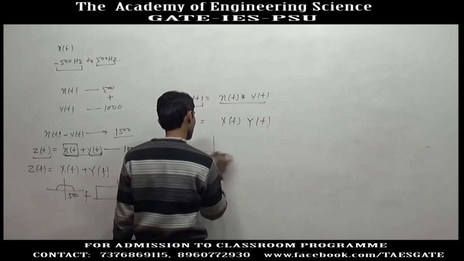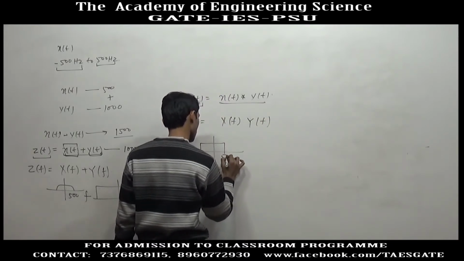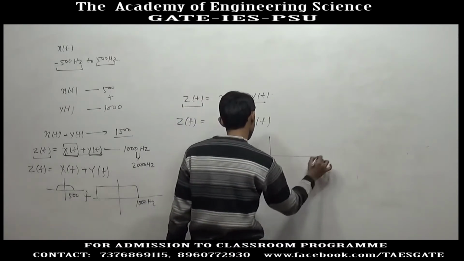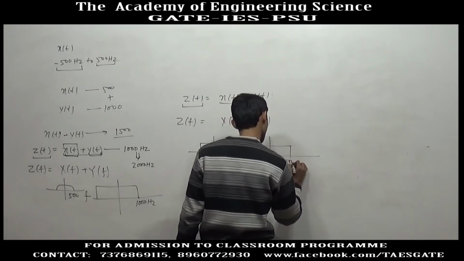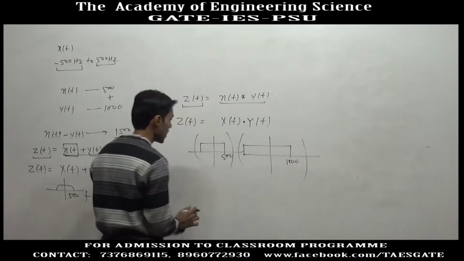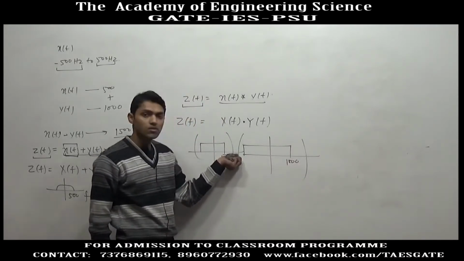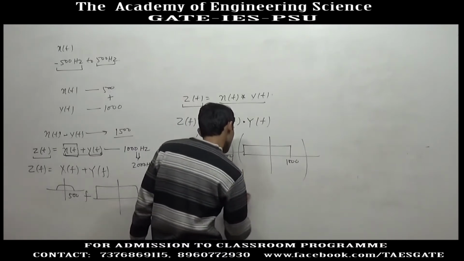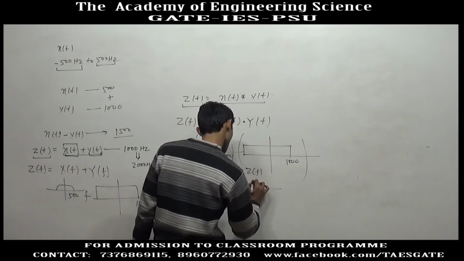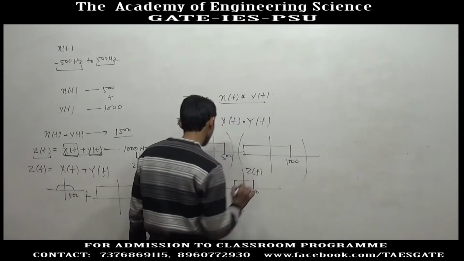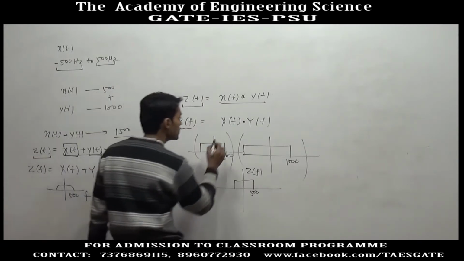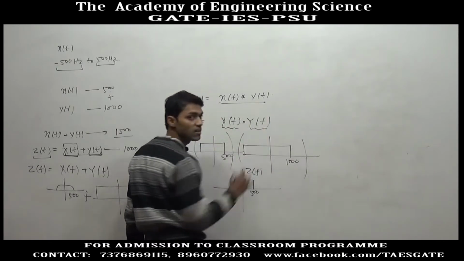Now xf is band limited to 500 hertz, and yf is band limited to 1 kilohertz. You do not have to take convolution here. If you multiply these two signals, after 500 yf has zero value, so after multiplication you will get non-zero value of zf only up to 500 hertz. So in this case the maximum frequency content of zf is the minima of xf and yf.